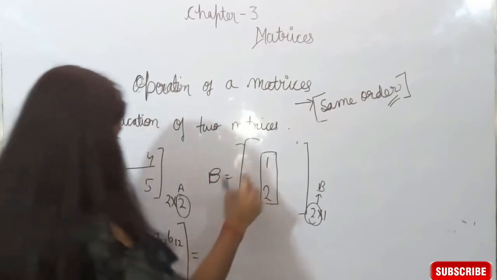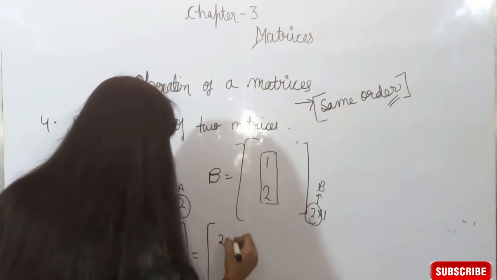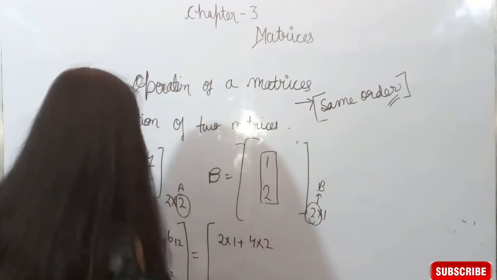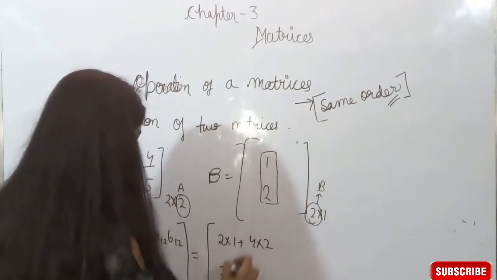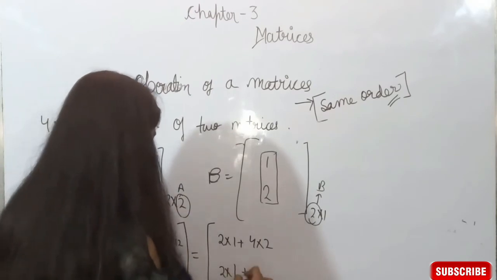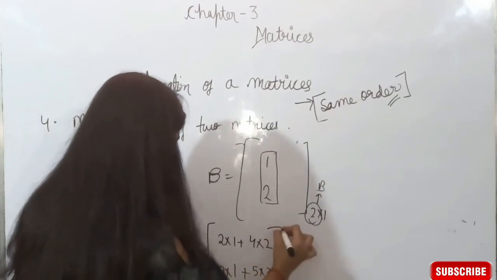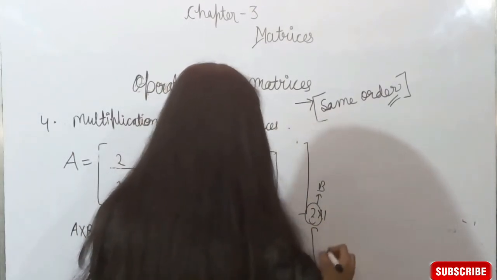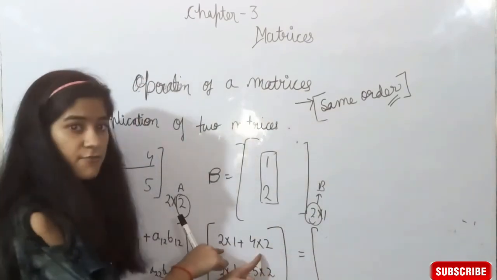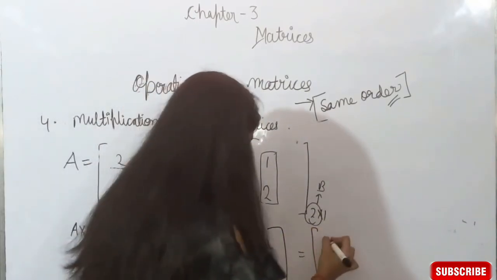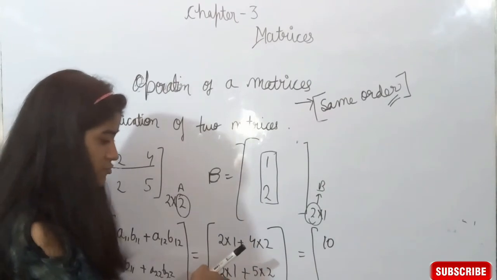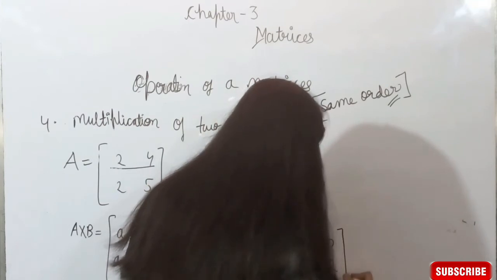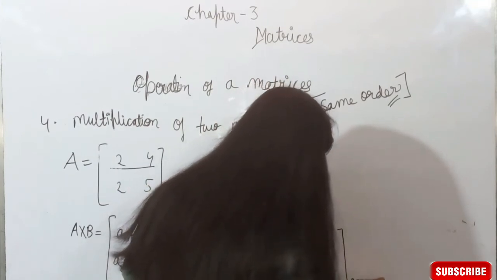That means 2 into 1 plus 4 into 2, and then 2 into 1 plus 5 into 2. 2 ones are 2, plus 4 twos are 8, 2 plus 8 is 10. 2 ones are 2, 5 twos are 10, 2 plus 10 equal to 12. So this is the matrix of order 2 cross 1.